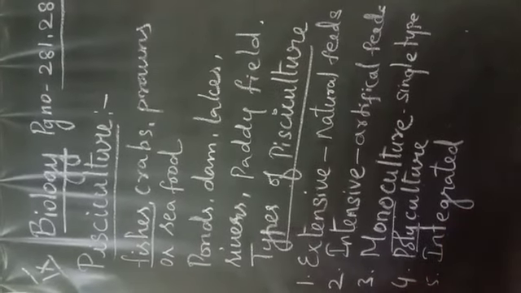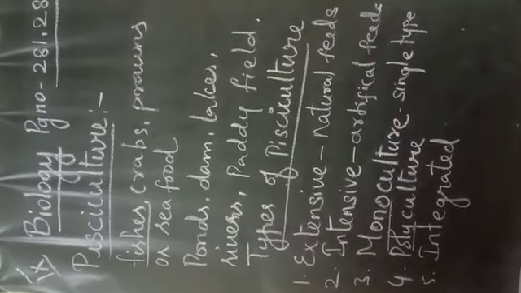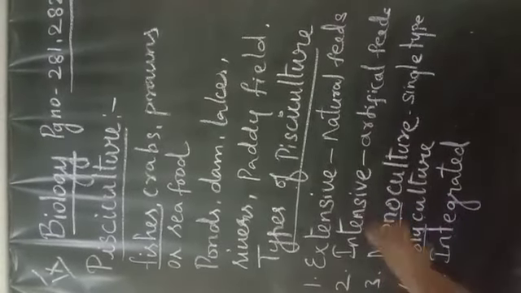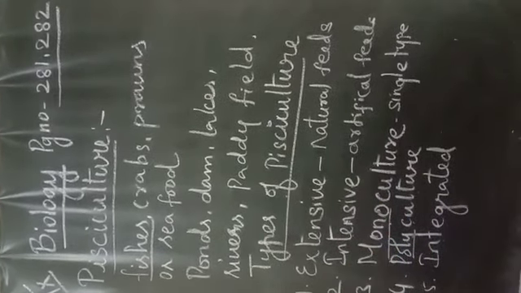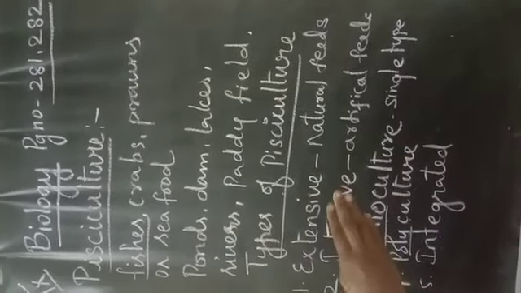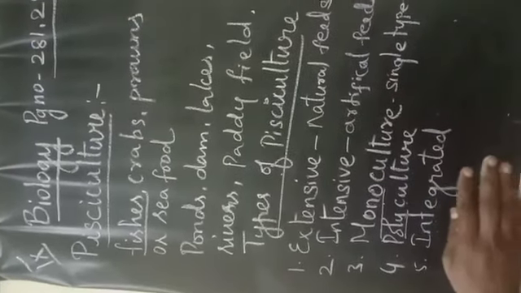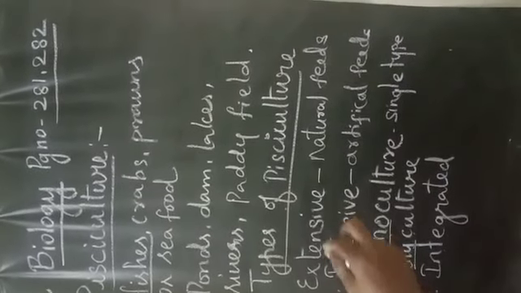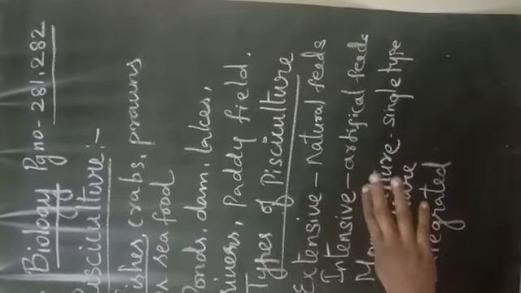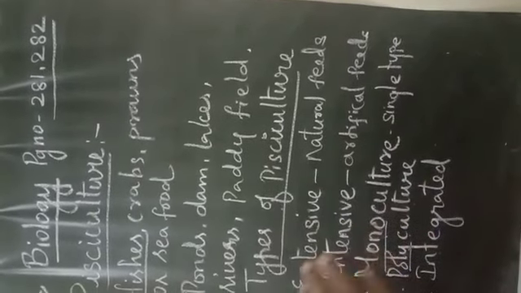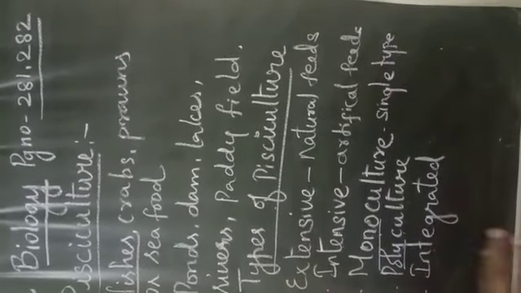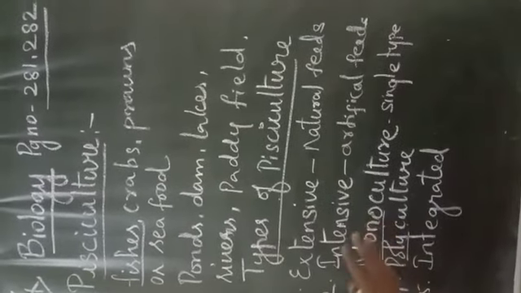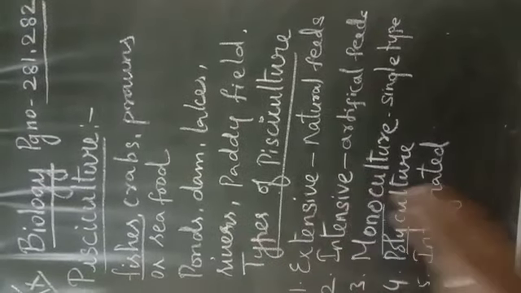And next, integrated culture is nothing but the culturing of fishes along with agricultural crops. For example, a paddy field. In that paddy field, some area will be kept as a water body where water will be added, and some fish fries are allowed to grow there. The waste matter from the fishes' water will be taken to the paddy field as natural manure, and again the water will be added for the fishes.